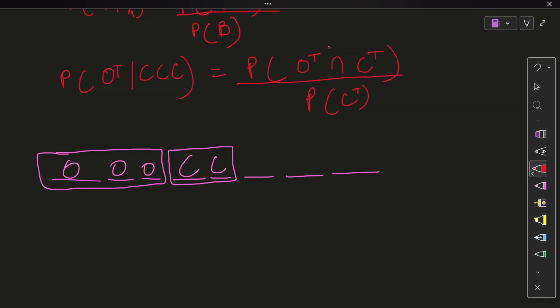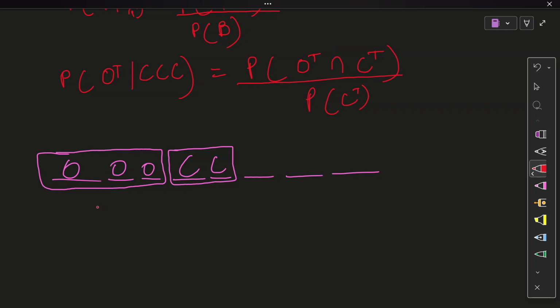In conditional probability, we do not follow our normal rules of probability. This is just an observation. I'm pretty sure it should be this way, because it's a probability of O's being together and C's being together, right? It is a probability that I'm trying to find, so I should consider all possible arrangements. But still, this is not what the examiner requires you to do, and I am bound by the marking scheme. So that is how we're going to do it. Whenever it's a conditional probability question, you're going to do it like a normal person, give the different arrangements. Got it? So we're going to work with different arrangements.